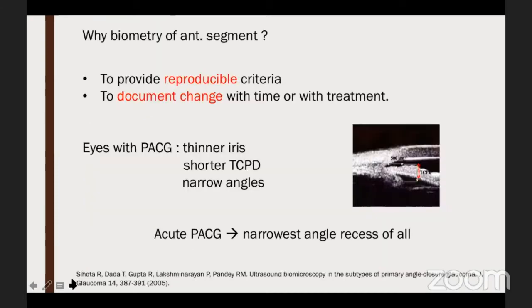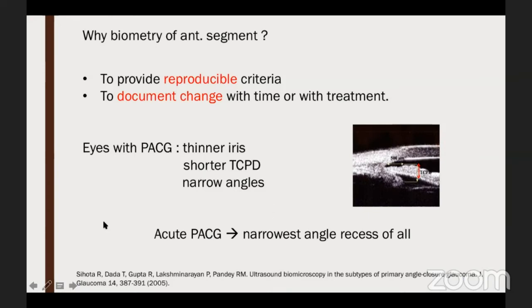We have been talking a lot of quantification and biometry of the anterior segment. So why do we need all those measurements? Basically, it is to provide reproducible criteria and to document the change, either longitudinally or following your treatment. And as just discussed, eyes with primary angle closure glaucoma are found to have a thinner iris, shorter trabecular ciliary process distance, and narrow angles, with acute angle closure glaucoma having the narrowest angle recess of all.